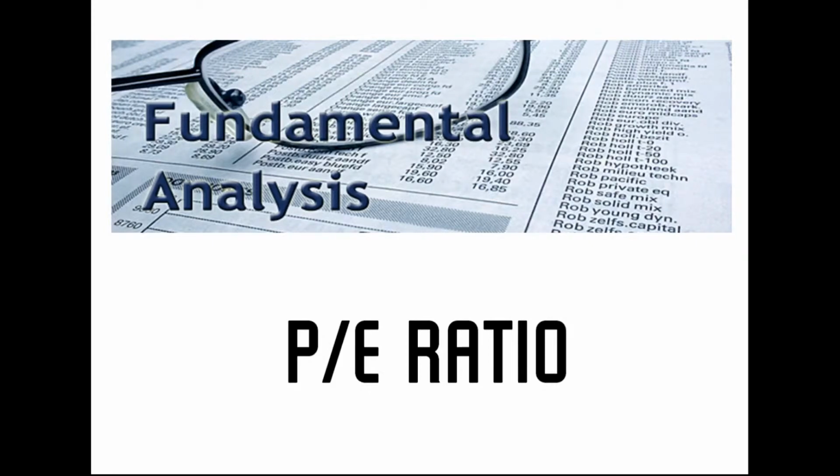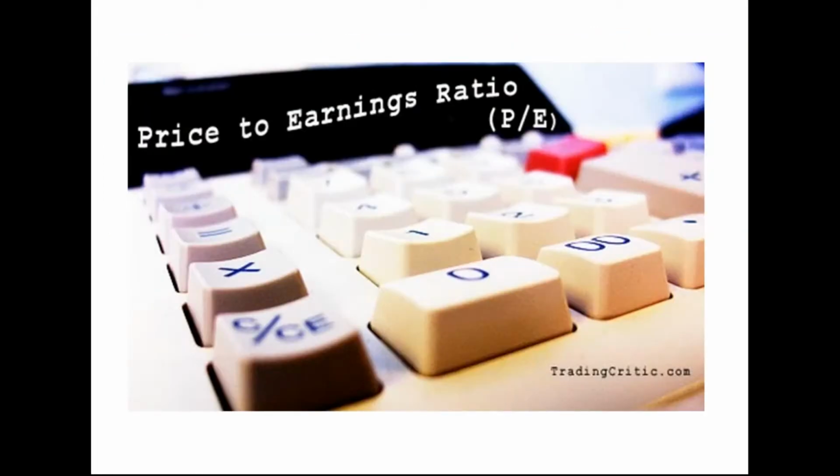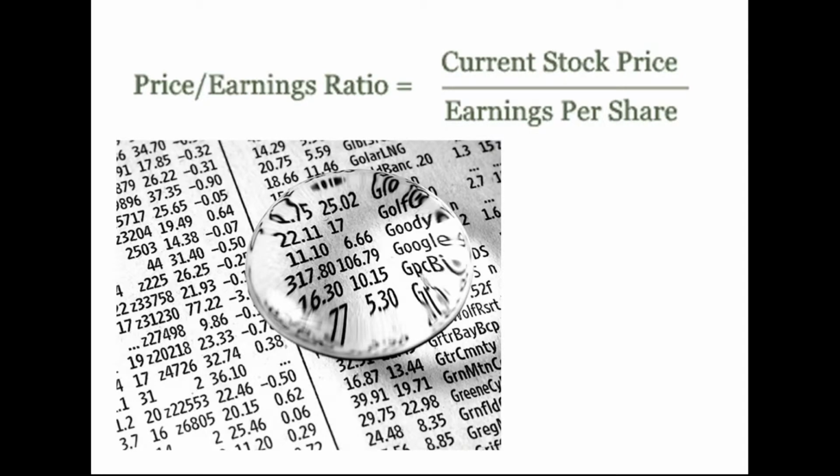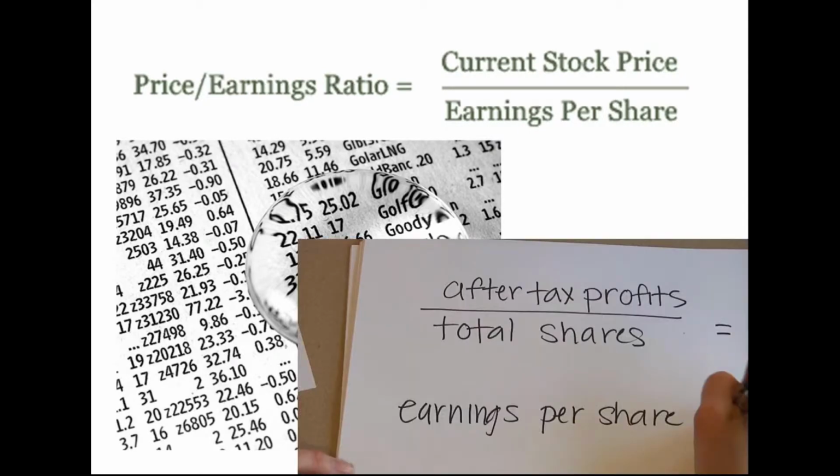We should start by covering fundamental analysis for stocks. An important ratio most fundamental analysts use is known as the PE ratio, or the price to earnings ratio. Like its name suggests, it takes the stock price per share divided by the earnings per share. You get the earnings per share simply by the total profits of the company after tax divided by the total number of shares of the company.